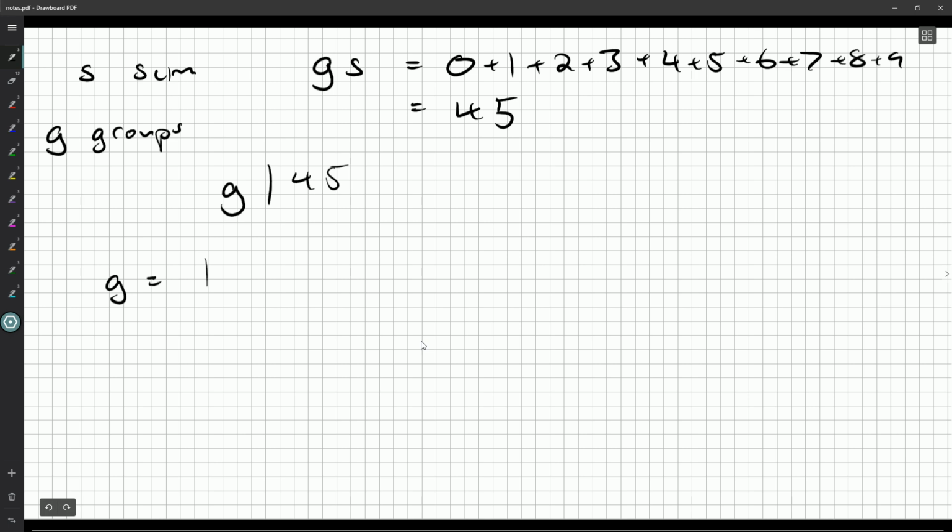Well, we could split it up into one group, except they said we need at least two. We could get 3 groups, 5 groups, 9 groups, 15 groups, 45 groups. Except we only have 10 numbers, so we can't have 15 or 45. But maybe we can split it up into 9 groups.